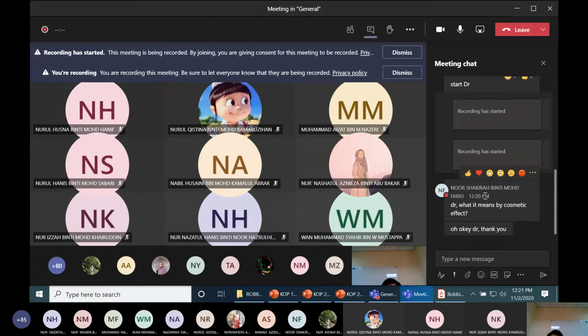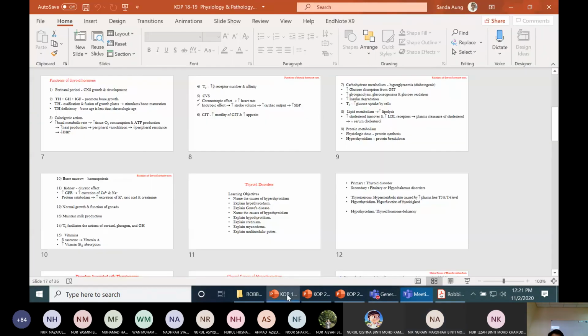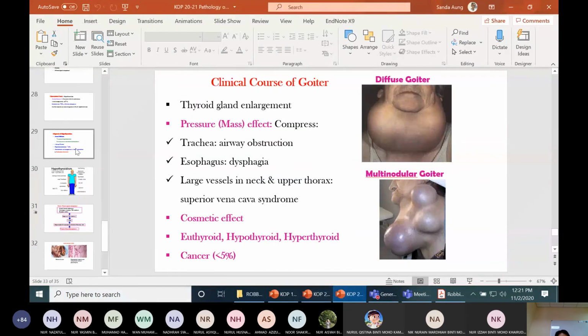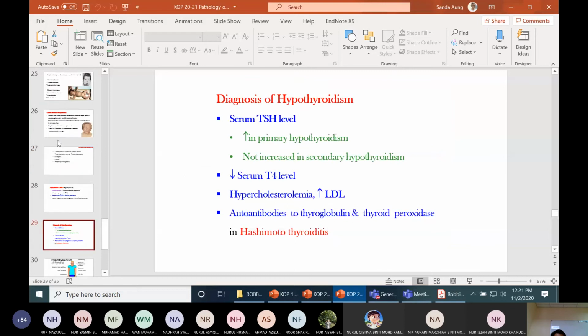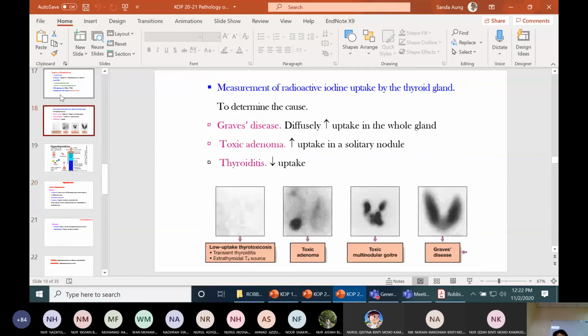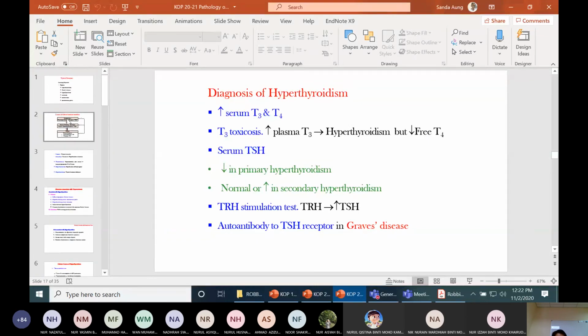Doctor, can you explain about the serum TSH level at the diagnosis? The hypo or hyper? Okay, TSH level. I will explain hyperthyroid first. So hyperthyroid, the one that before TSH level, you see here this one.